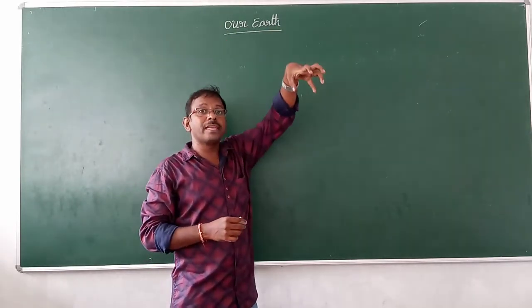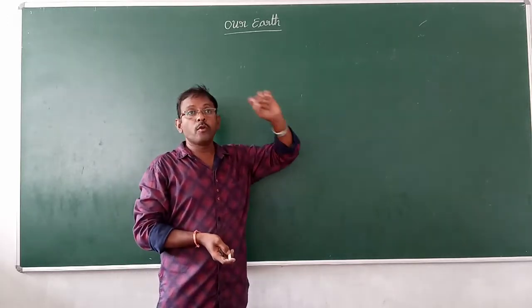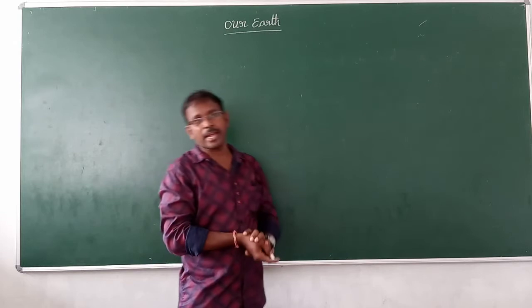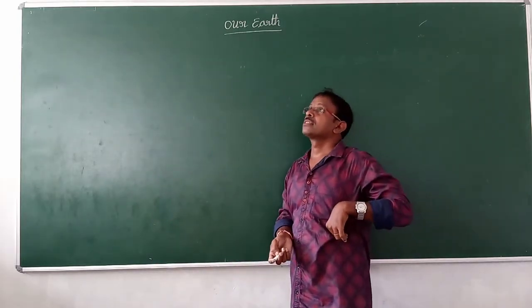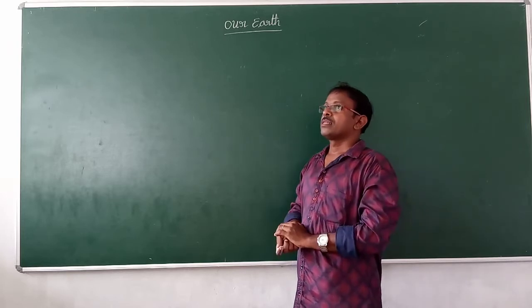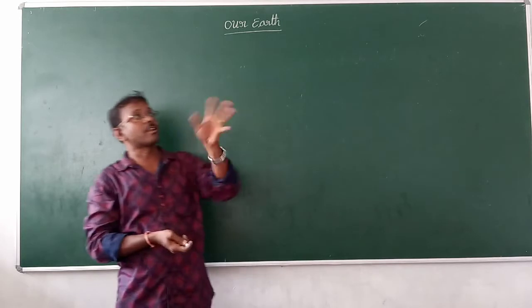When human beings arrived on the earth, for thousands of years they observed the sky. They observed everything in the sky. What is going on in the sky? Sometimes light is there, sometimes darkness.